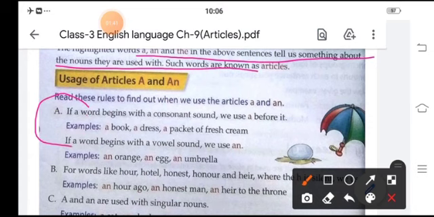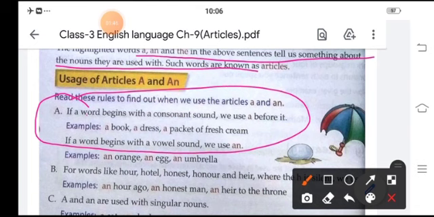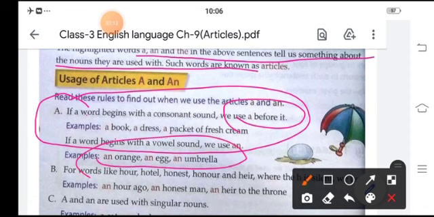Rule number 1 of using the articles, that is a. If the word begins with a consonant sound, we use a before it. Example: a book, a dress, a packet of fresh cream. If a word begins with a vowel sound, we use an. For example, an orange, an egg, an umbrella.